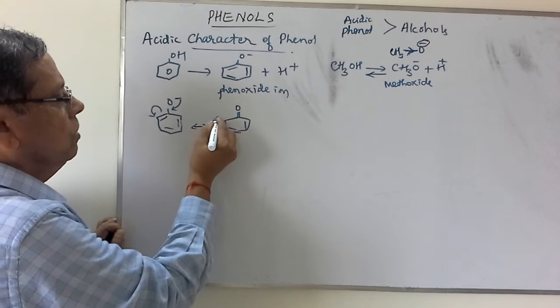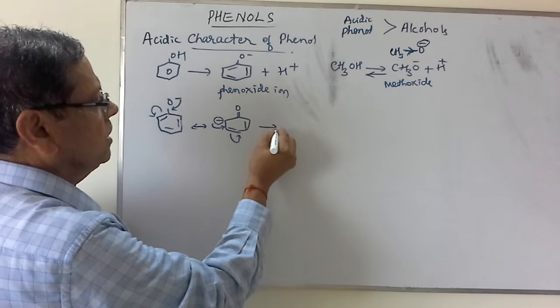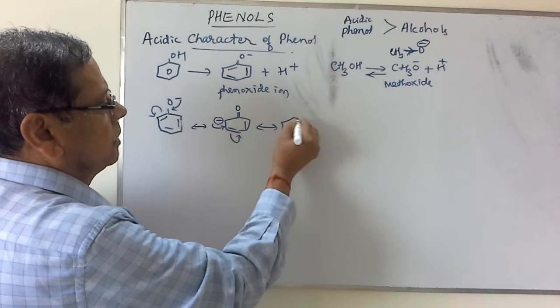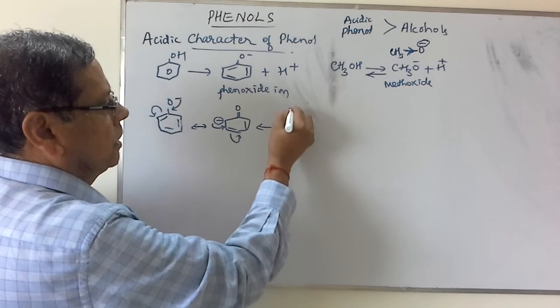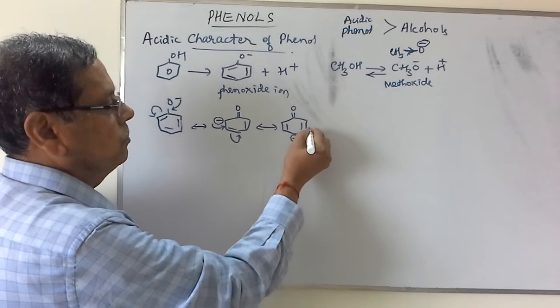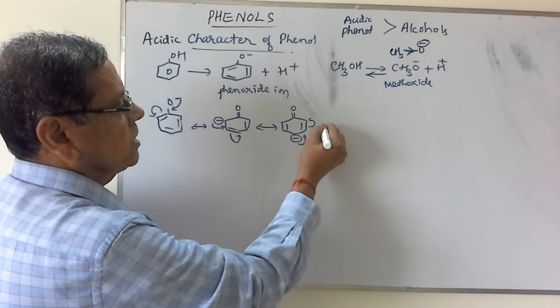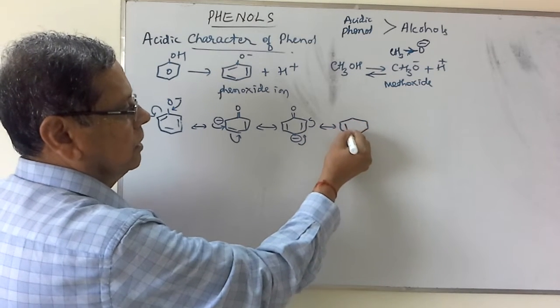Similarly, this can undergo resonance to give rise to one more structure, that is in the para position. Double bond. This will undergo further resonance to give rise to one more structure, that is with negative charge in the ortho position.